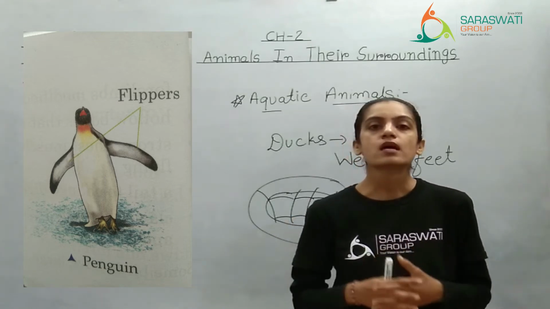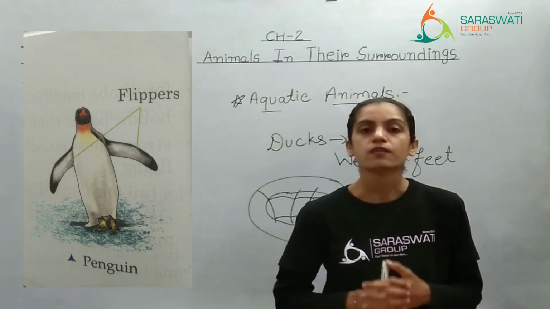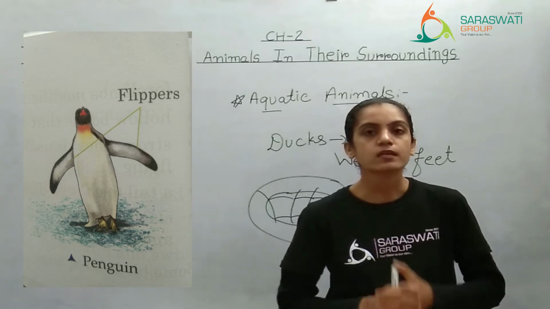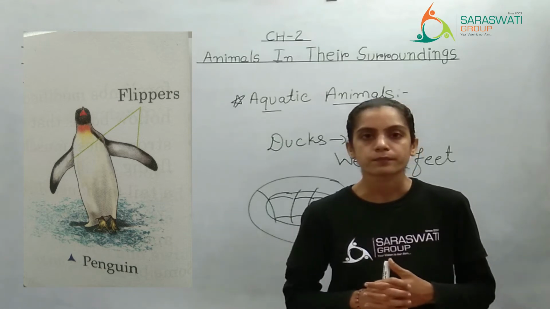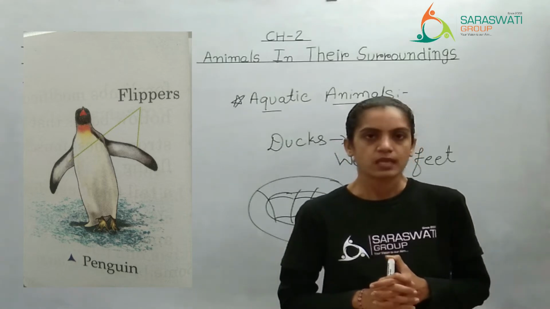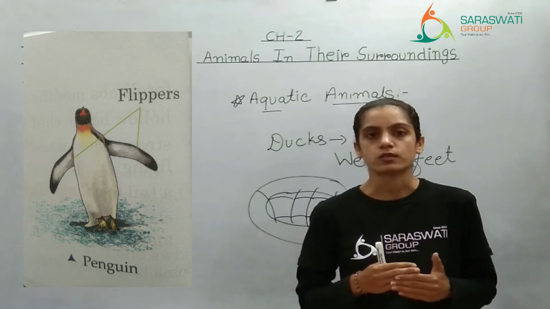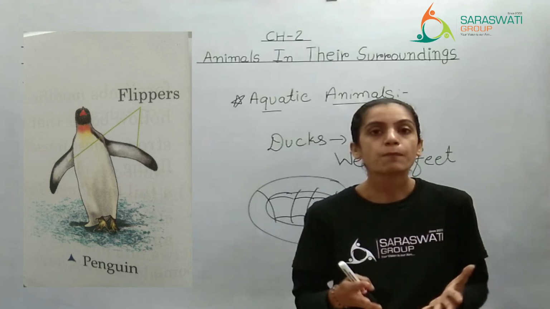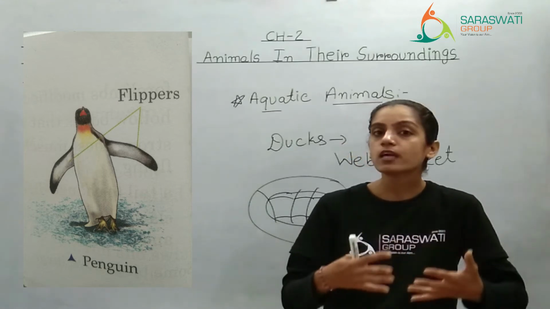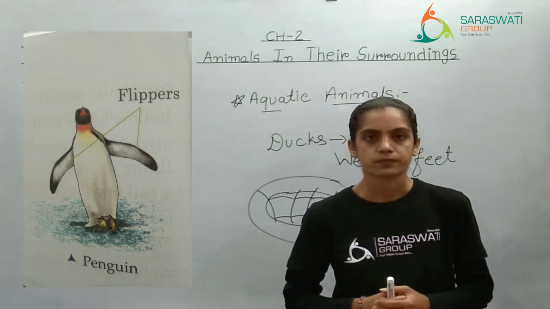So penguins are using flippers. Underline that. Flippers, webbed feet, वो सब आपको underline करना है. Which help them to swim. That means penguins have a body structure like a flipper, through which they can swim easily in the water.